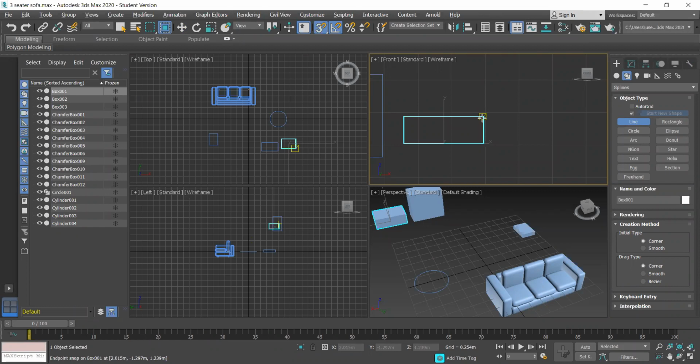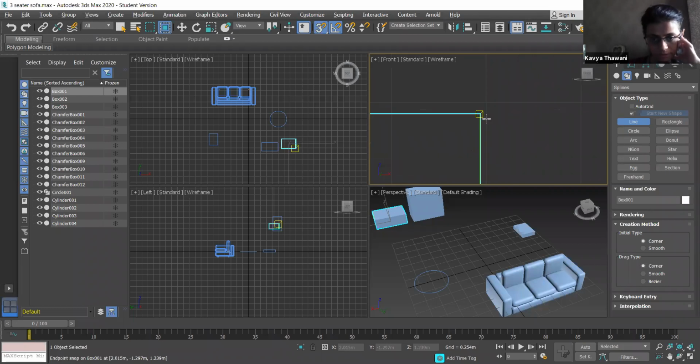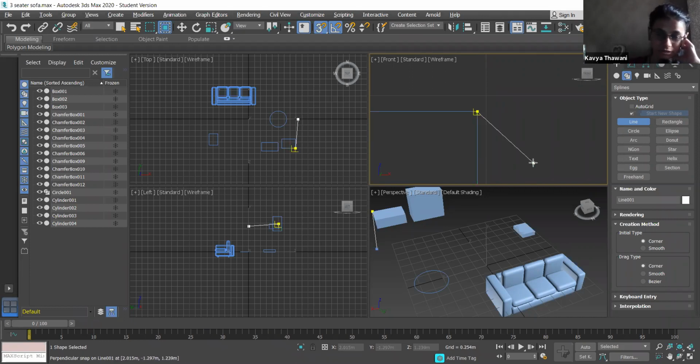Yeah. So whatever you do now, it will reflect in your other viewports also. Now zoom that front elevation section. Create a line. Drag it down and point it to that another end. Yes.